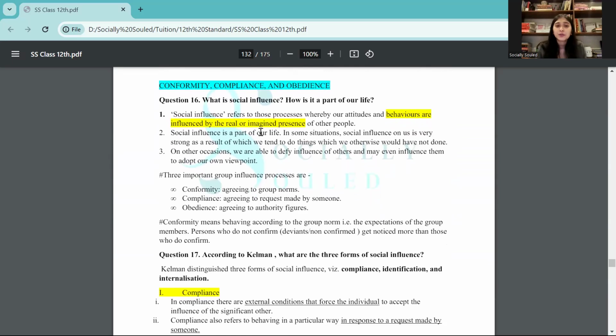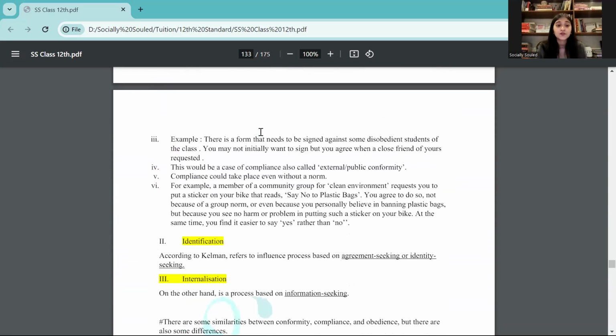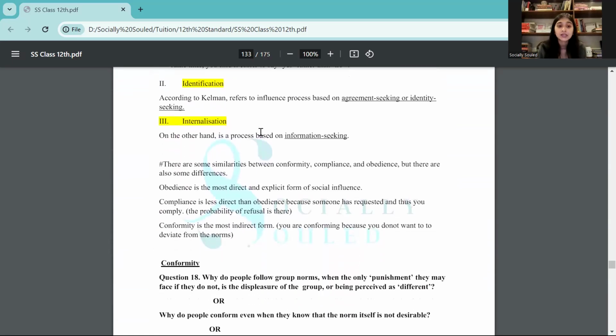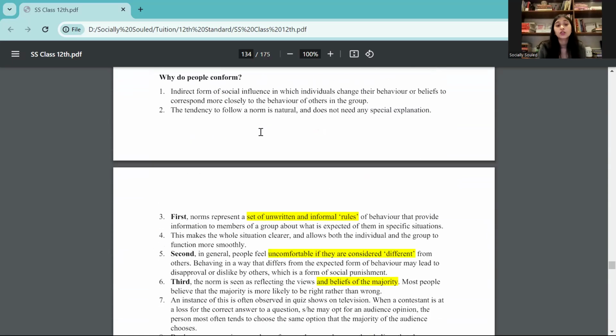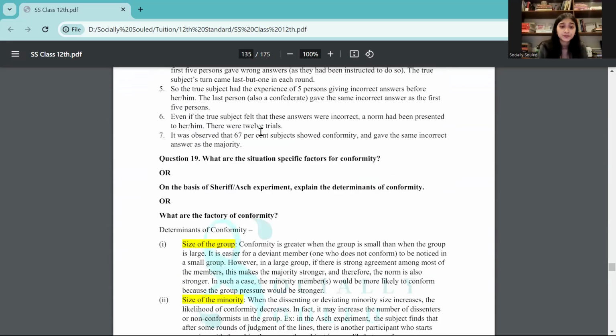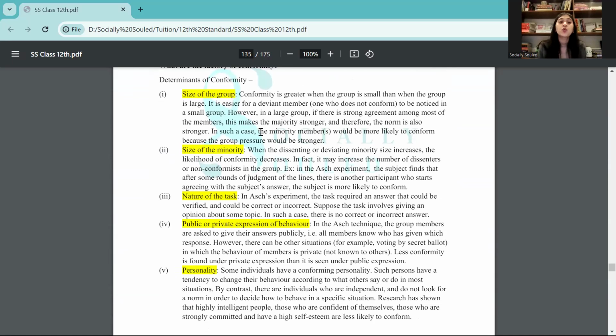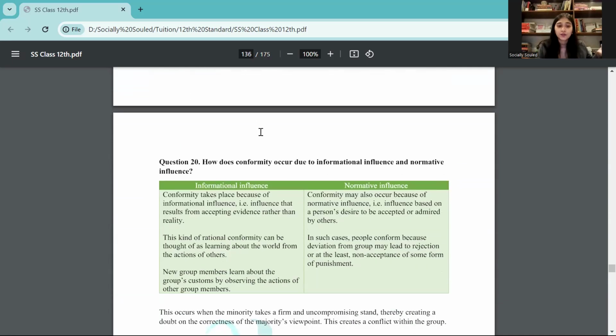Then what is the difference between conformity, compliance, and obedience, which are the specific experiments that were done for the same, which are the types of compliances, how does conformity occur, why do people conform in the first place, Asch experiment you need to know. Then determinants of conformity, that is, what actually makes people conform, like why do people feel that when the majority is saying yes, you also end up saying yes, why are you conforming, right?